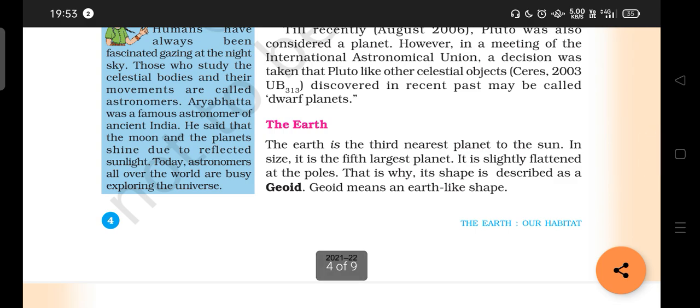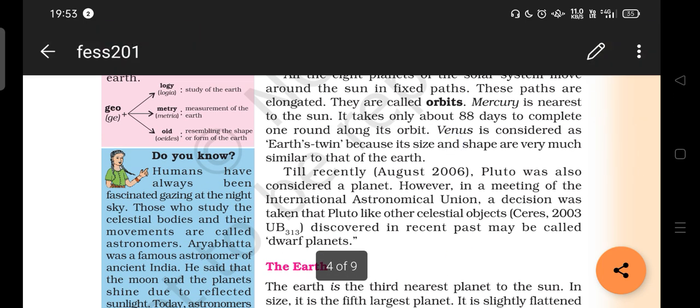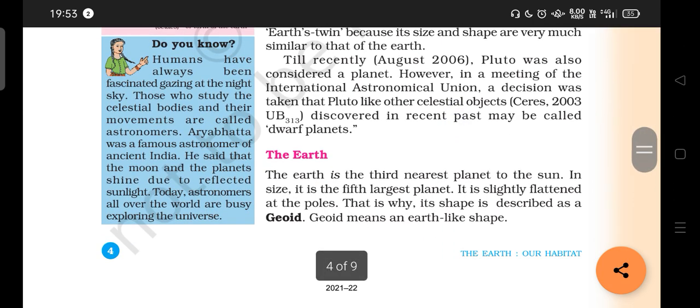Understand? And one interesting piece of information about the planets. Planets move in orbit, you know that, in a very elongated path. Mercury takes nearly 88 days to complete one round of the orbit because Mercury is very close to the Sun. So that orbit is very small in size when compared to other orbits. Hence, Mercury takes only 88 days. And Venus is considered as Earth's twin because its size and shape are very much similar. So you may get a question, Earth's twin planet. You should say Venus because its size and shape are similar to Earth.